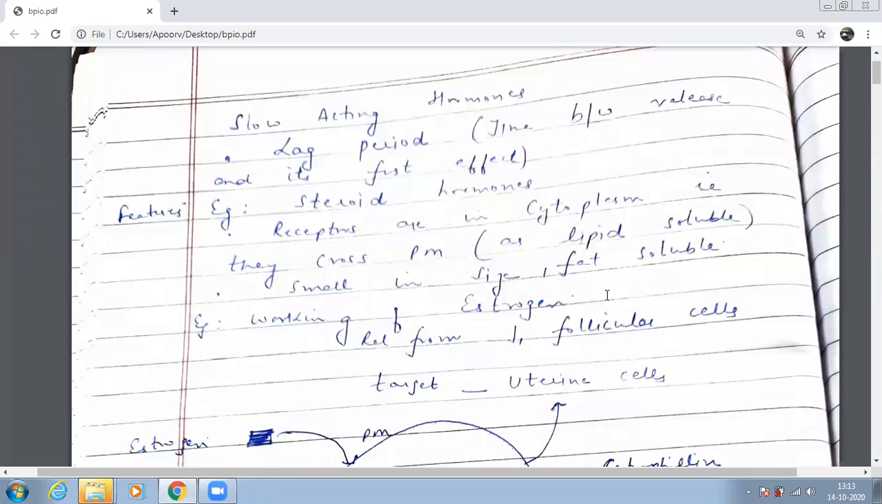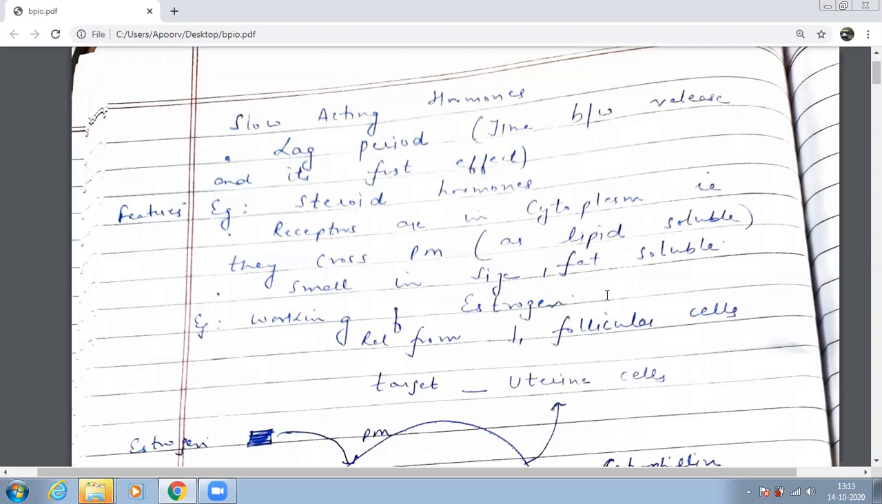Similarly, all types of hormones need receptors. Without receptors, they will not form complexes. They will not be able to act. So a receptor is a must. The only difference is that some hormones find their receptors on the cell's membrane itself. So they bind to the receptors and quickly start acting. But there are some hormones whose receptors are not present on the membrane of the cells.